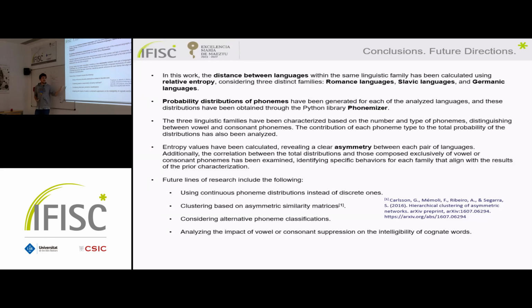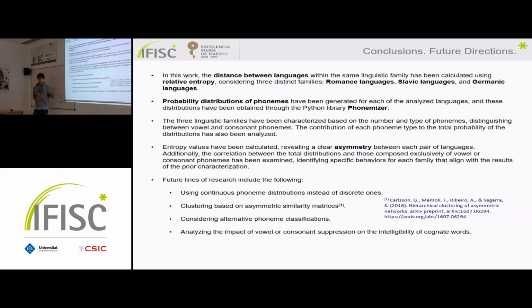Then we could do a clustering based on an asymmetric similarity matrix. There are the case of hierarchical clustering for asymmetric networks, just for seeing if we can recover the linguistic families by doing the clusterings, for example, or for looking into whether there are other things that we have not expected.